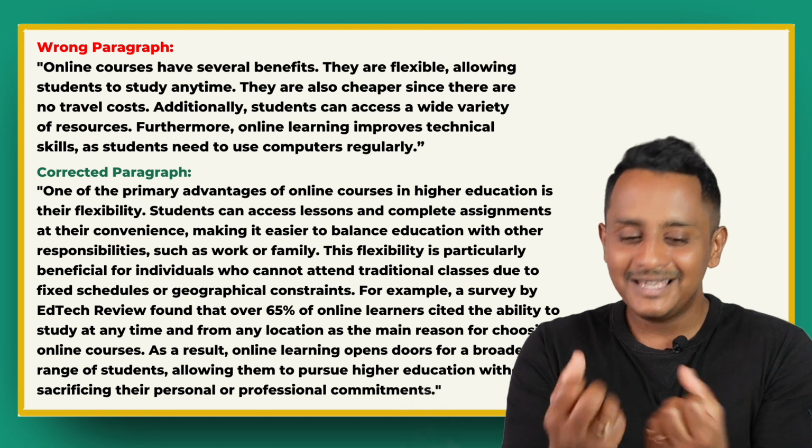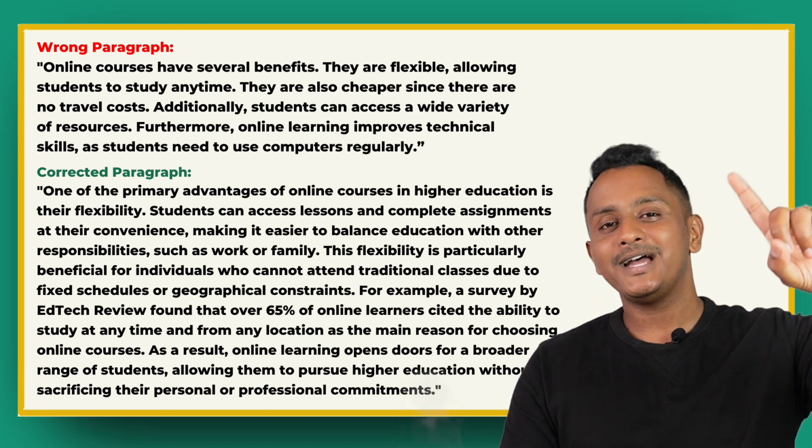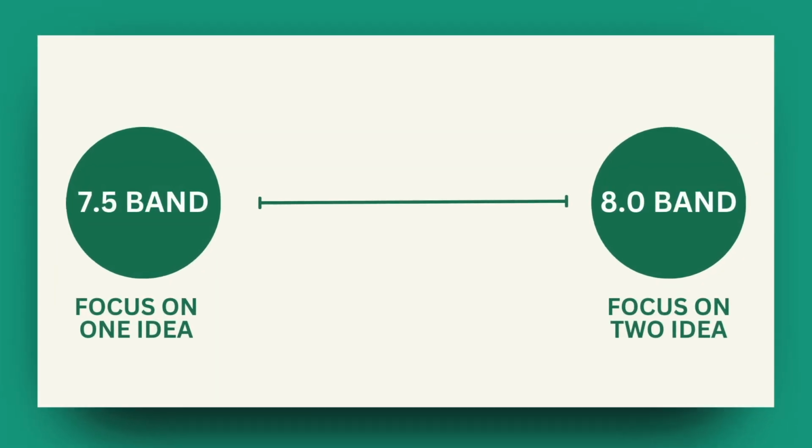Hope you're getting it. The real marks are hidden in this fifth killer strategy. Focus on one idea if you want 7.5. Have two ideas if you want 8.